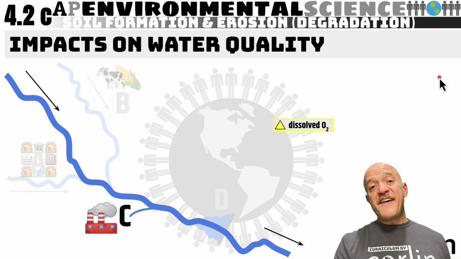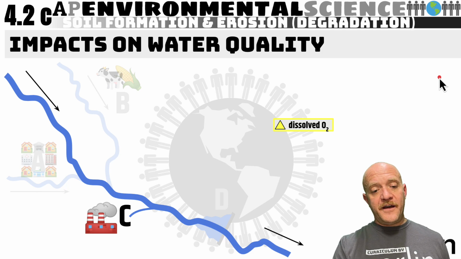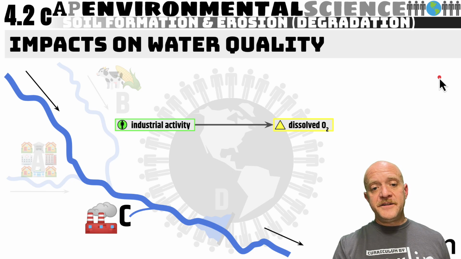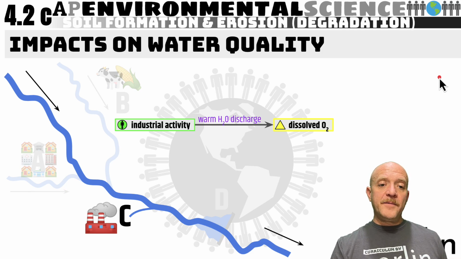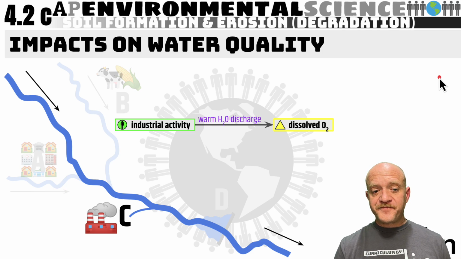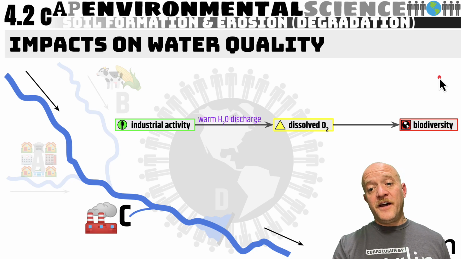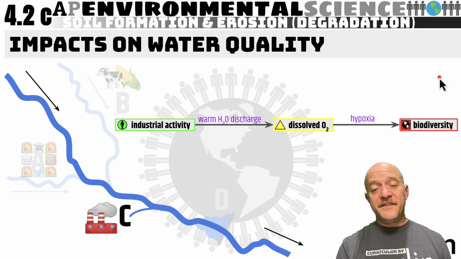Now, if we had something like a factory or a power plant, that can impact dissolved oxygen because this industrial activity might discharge warm water. We'll talk about this when we talk about electricity generation. This warm water, when it enters the river, may impact the dissolved oxygen, which impacts biodiversity because it will cause hypoxia. There will be less oxygen available. Remember, all gases are more soluble in cool water rather than warmer water.